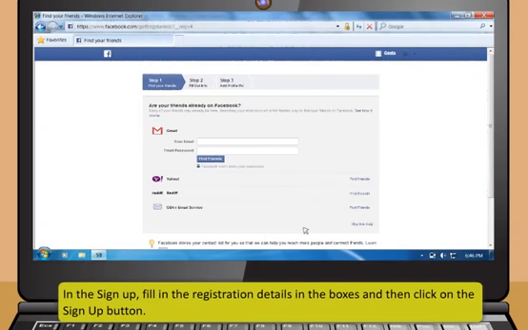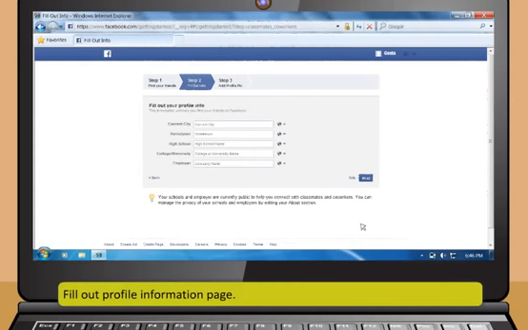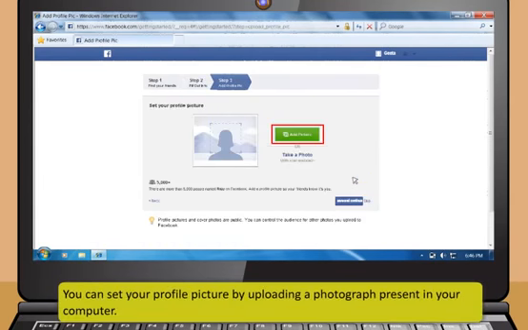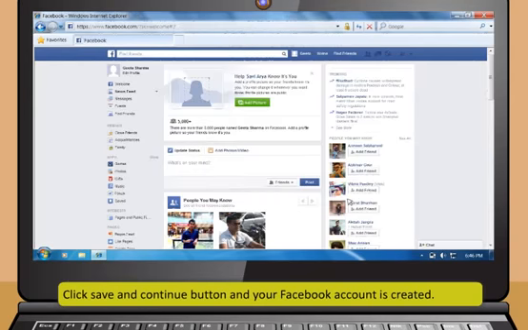It will take you to a 3 steps process to complete the registration. Now, click on the Find Friends button to add contacts. You can skip this process at this stage. Next, fill out the profile information page. You can skip this process as well. You can set your profile picture by uploading a photograph present in your computer. After that, click the Save and Continue button and your Facebook account is created.